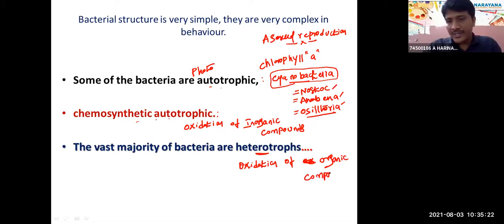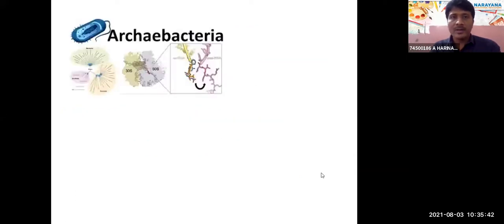Organic compounds, we discussed, right? Glucose, proteins, organic compounds, biomolecules. Organic compounds present in living cells are what we call biomolecules. So this is a classification based on nutrition. The above one is based on shape, right?